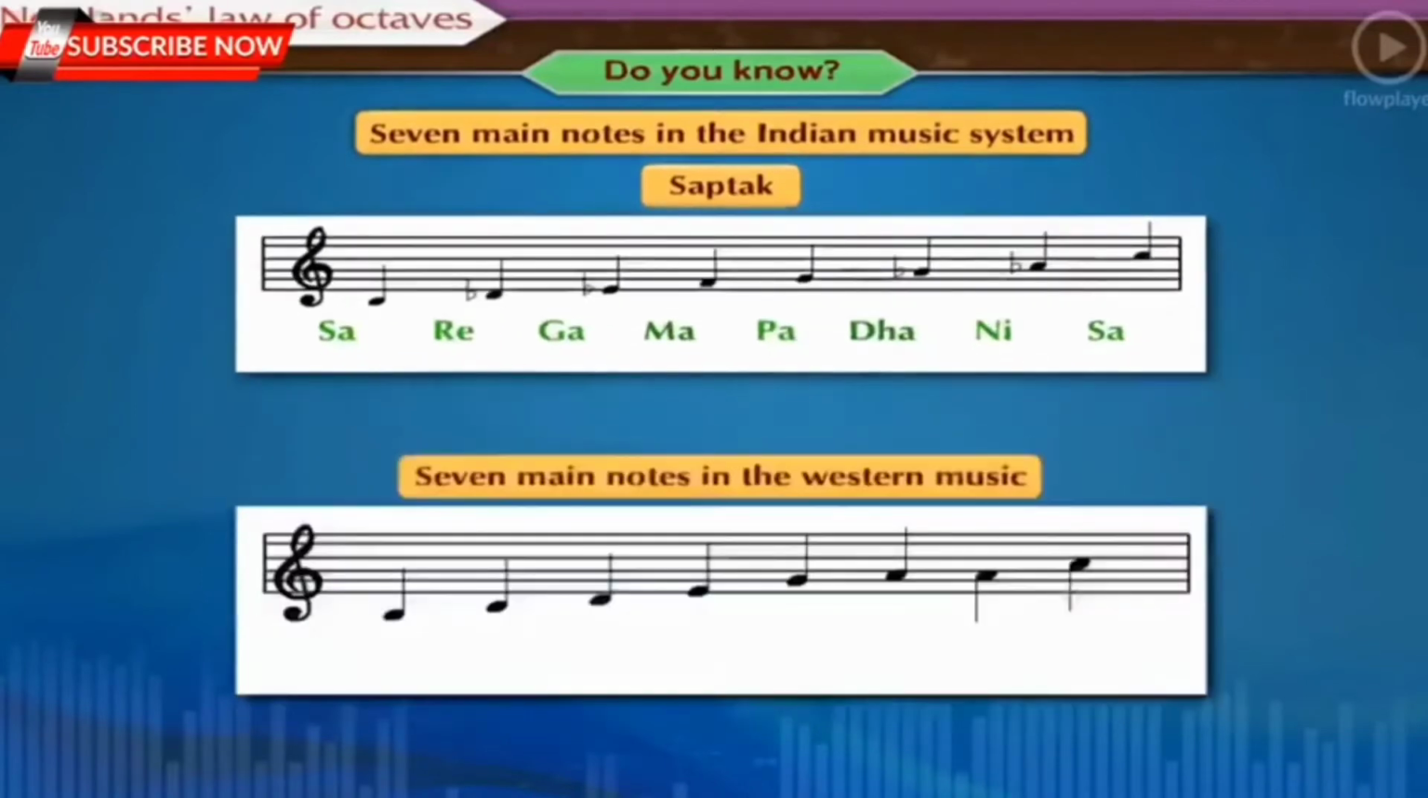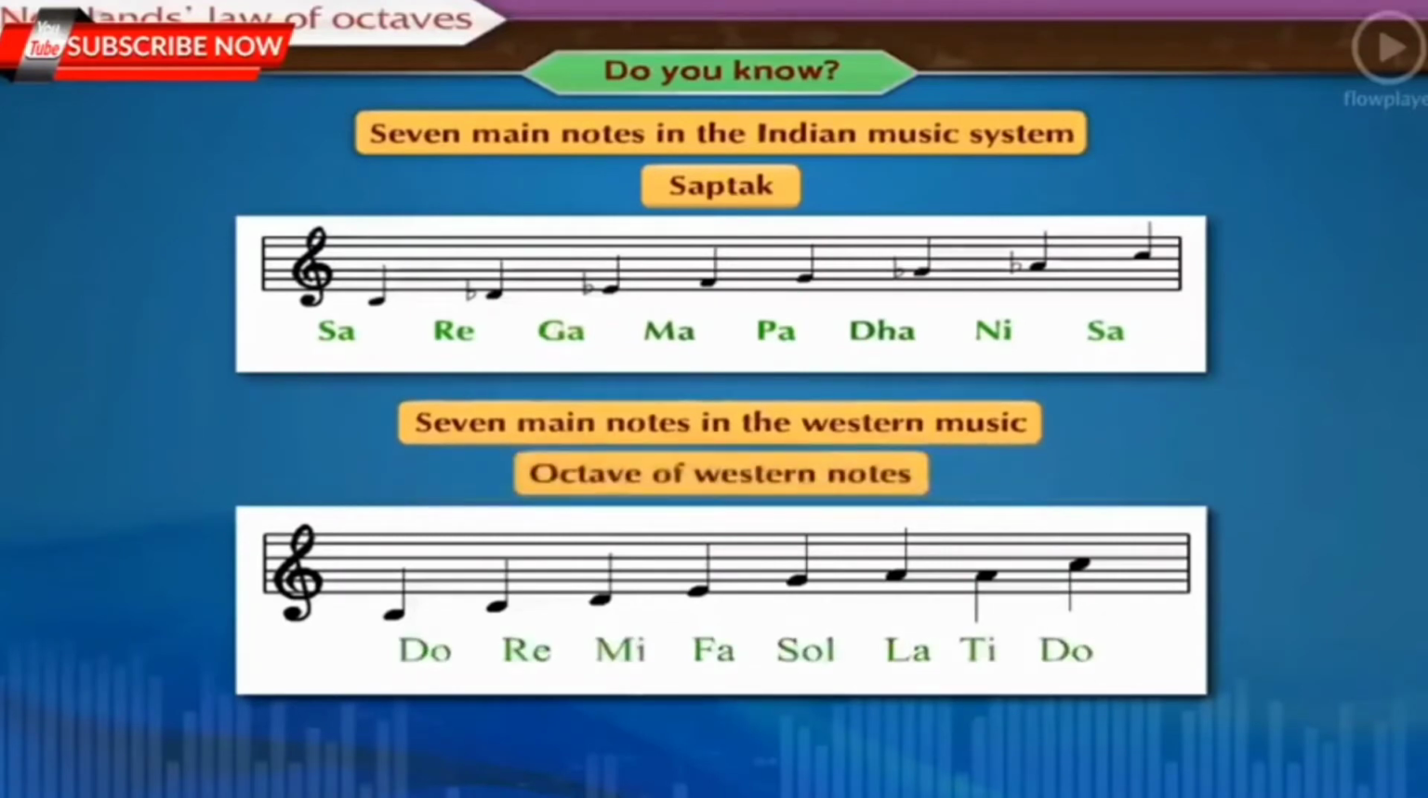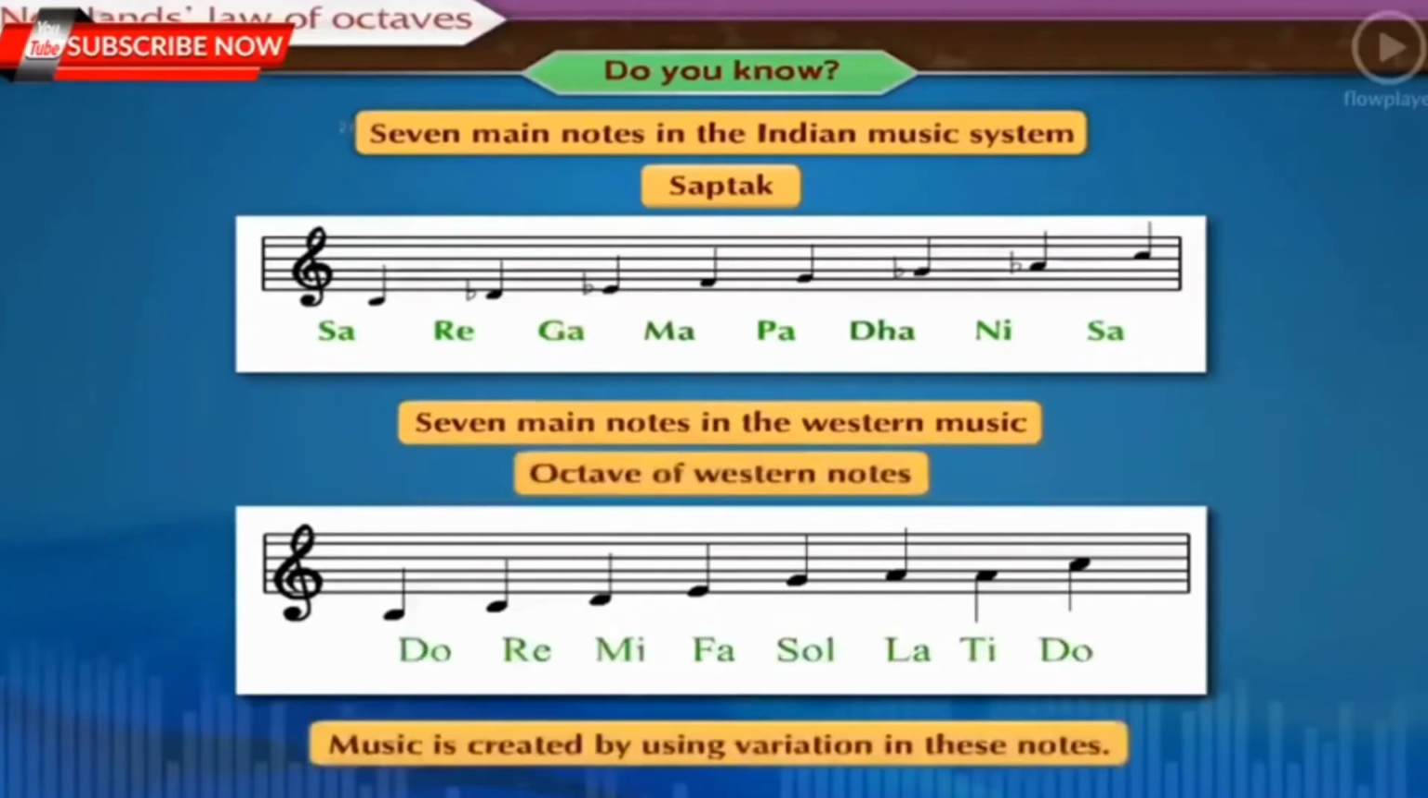The 7 notes in Western music are Do, Re, Mi, Fa, So, La, Ti. The note Do with double frequency comes again at the 8th place. This is the octave of Western notes. Music is created by using variation in these notes.